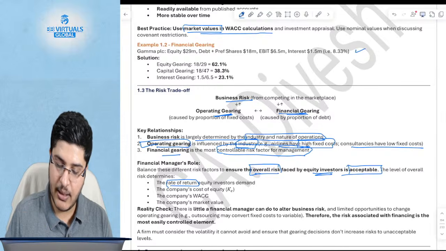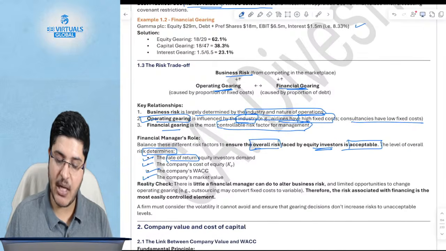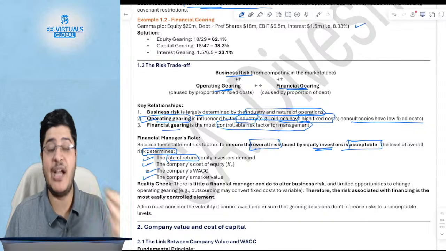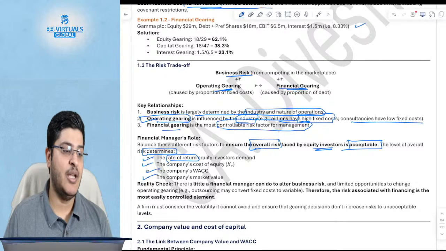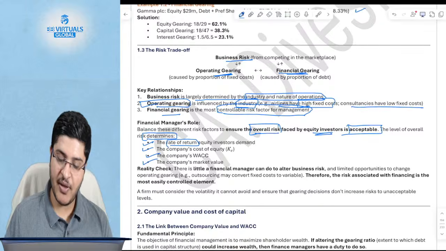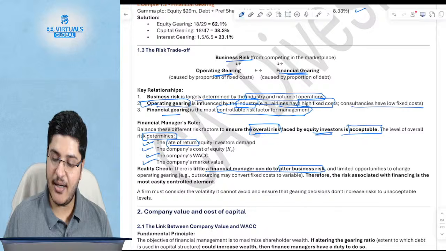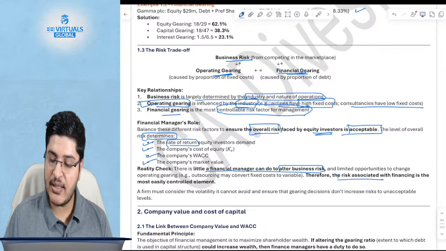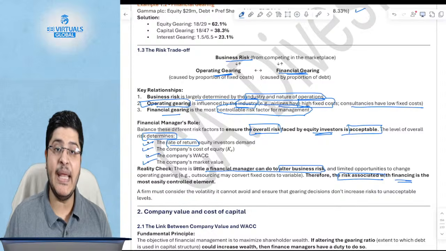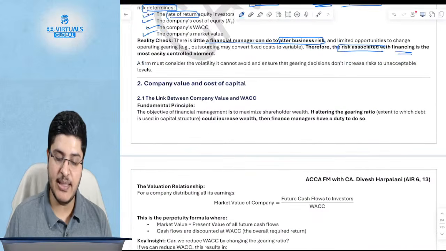And of course, this risk determines rate of return. Cost of equity effectively determines WACC, which determines the market value of the company. Guys, the market value of a company is nothing but the present value of all its future cash flows. I hope this is making sense. Okay. Now, there's little a financial manager can do to alter the business risk, and there are very limited opportunities to change the operating gearing, and therefore the risk associated with financing is the main controllable element. Okay, I hope this is clear.